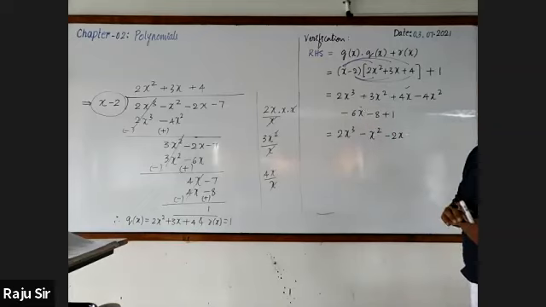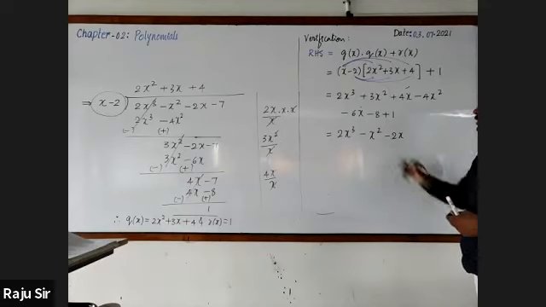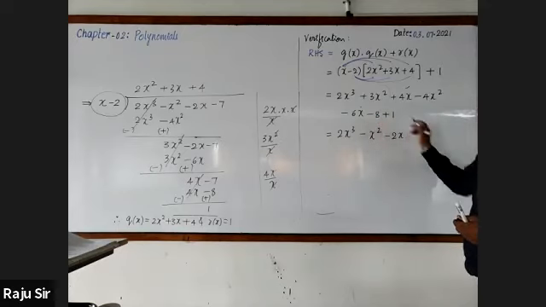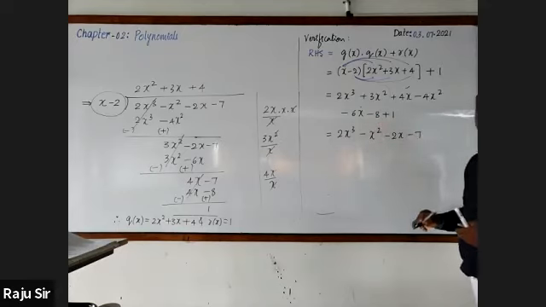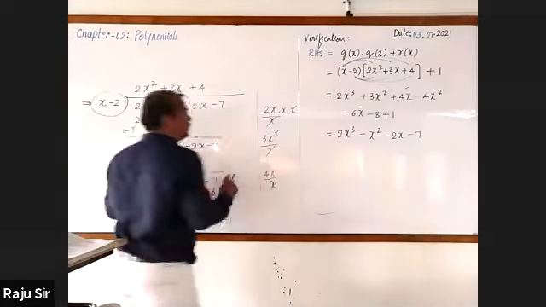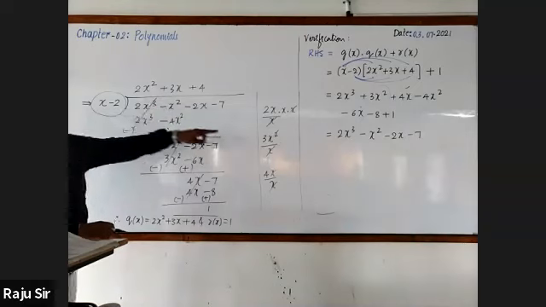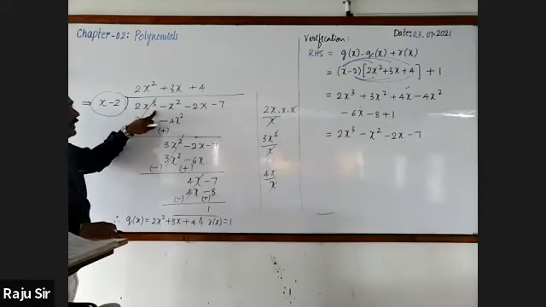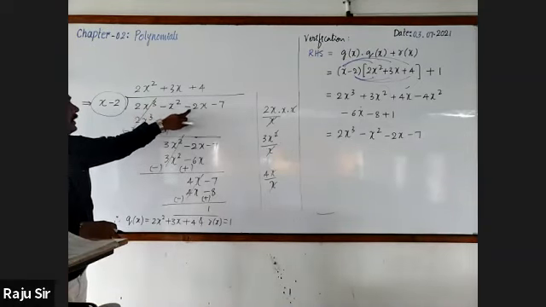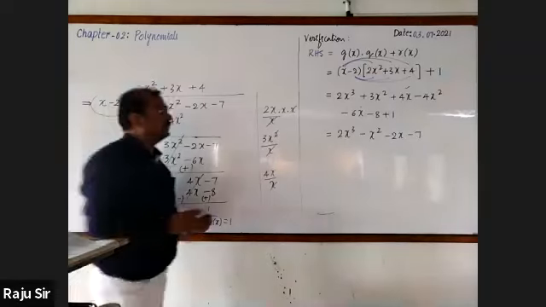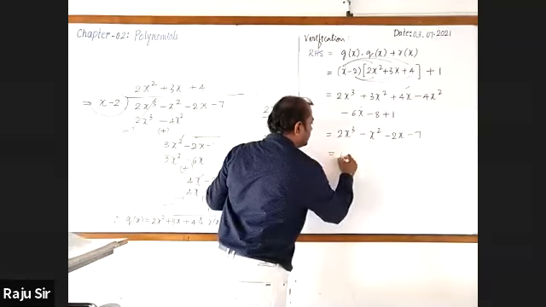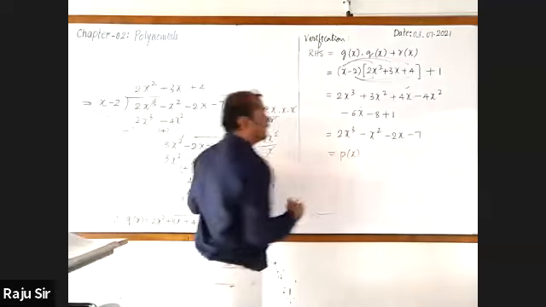Minus 8 plus 1 is minus 7. Compare that with the dividend. See that it is the same: 2x cube minus x square minus 2x minus 7. It is nothing but P of x, right?